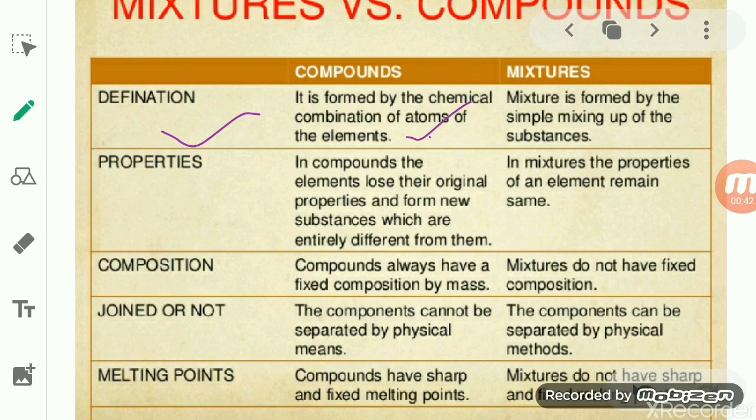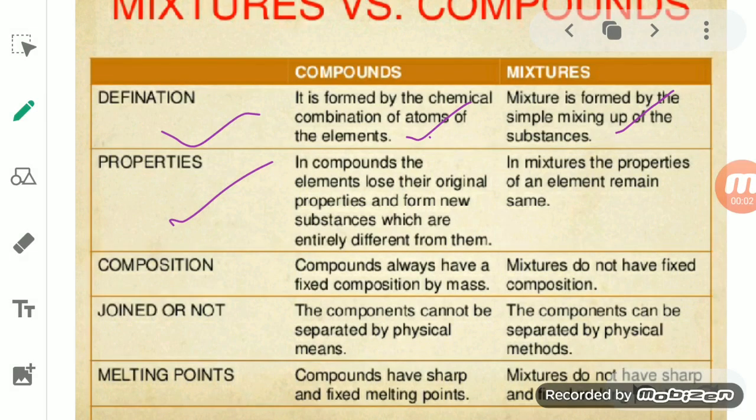When we talk about the mixture, a mixture is formed by simply mixing up. Here there is no fixed proportion by which the atoms or masses are mixed together. So two or more elements are simply mixed together. That kind of substance is known as a mixture. So the basic difference between these two is that one is mixed in a fixed proportion, but the other is simply mixed together with each other.